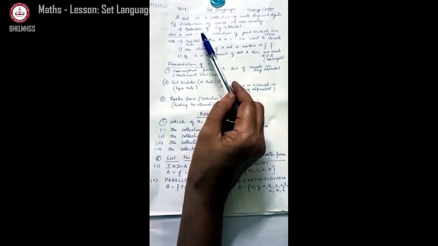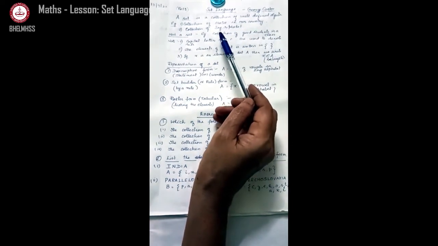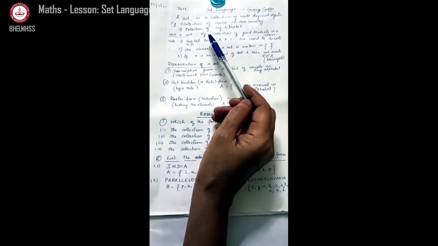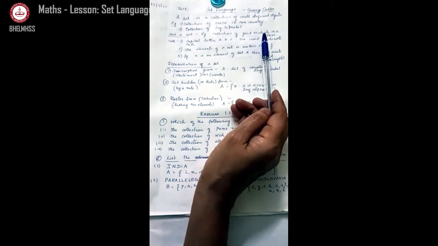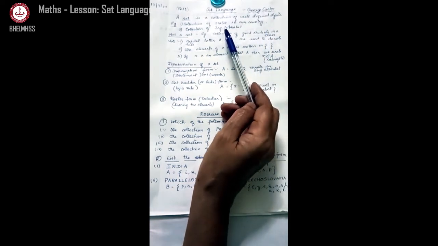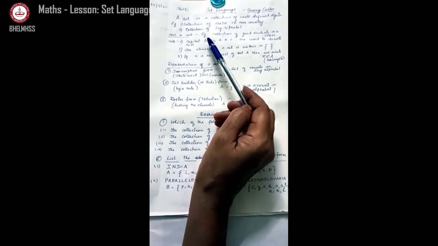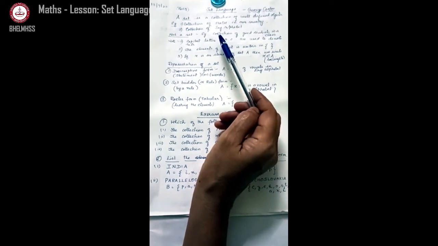Next, suppose you have a collection of good students in a class or a collection of good books in a library, those things do not form a set. Why? A student who is good to one teacher may not be good for the other teacher. He may be good in maths, he may not be good in social. So that set is not clear. So we can say that it is not a set. Collection of beautiful flowers in a garden, we can say it is not a set. Are you all able to understand now what is a set?